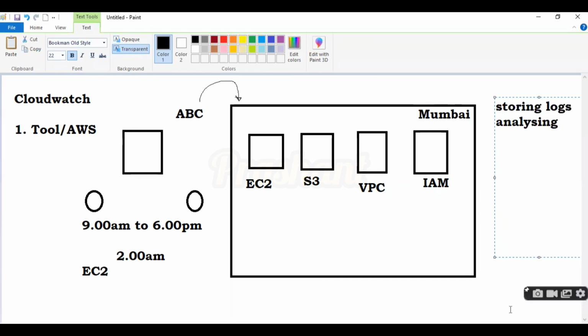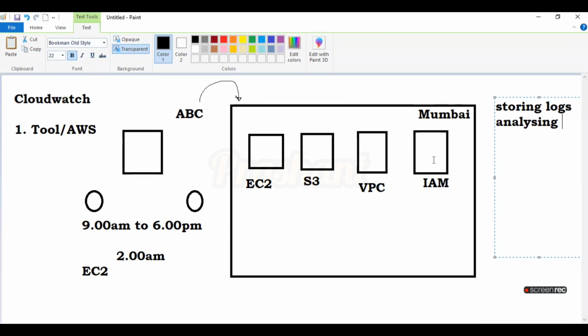Means for example, if you are storing some data into S3, it will save the logs for each and every minute. Suppose now it's 9:17 a.m. What happened at 9:17 a.m.? What happened at 9:18 a.m.? What happened at 9:19 a.m.? Right? So it will generate the logs. It will generate the log. Means the first step is it will store the log. The second step is it will analyze the log.